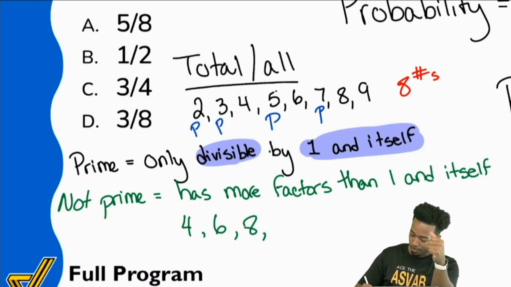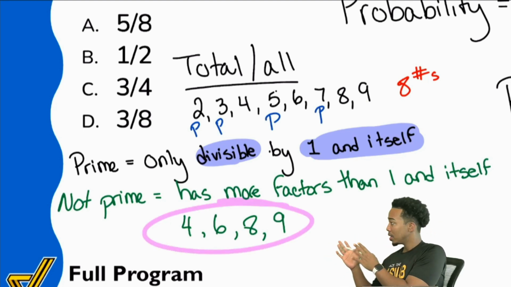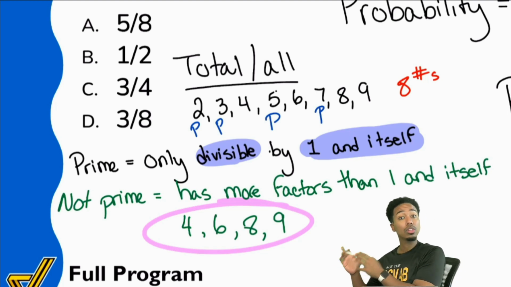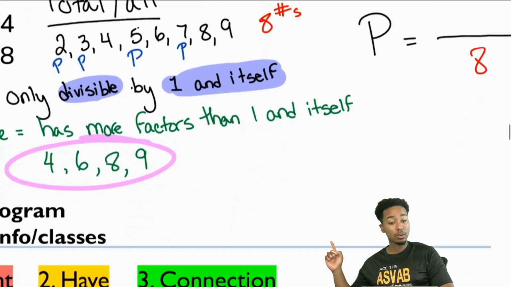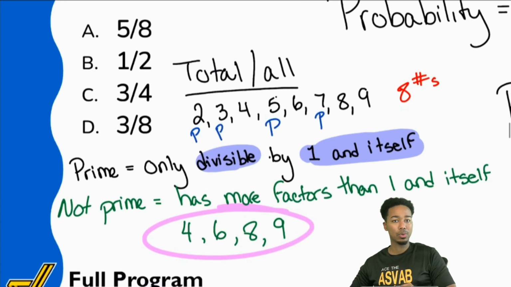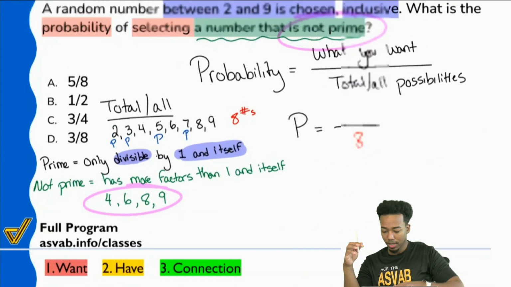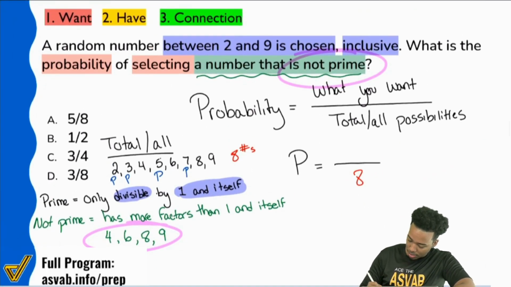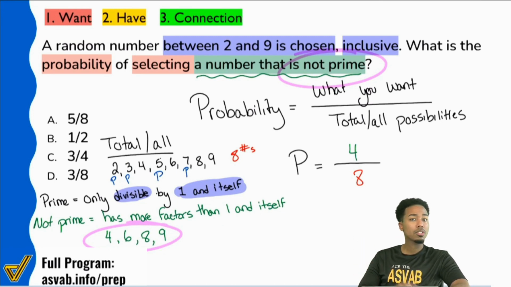And so therefore, boom. This is the list of numbers that would give you non-prime numbers. Because remember, what we're looking for is a number that is not prime. So here's the list of primes, right there. Here's the list of not primes. This is the list that we want. Everybody, how many of these numbers in this list are not prime? 4, exactly. So boom, we'll go ahead and plug 4 in there. And so the probability of selecting a non-prime number from that list is 4 over 8.